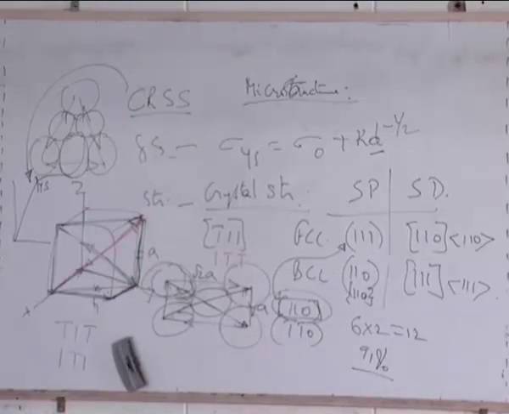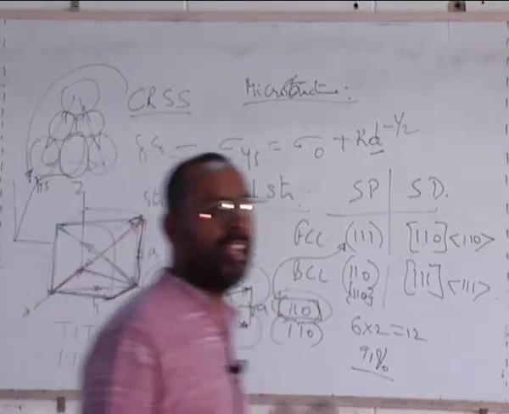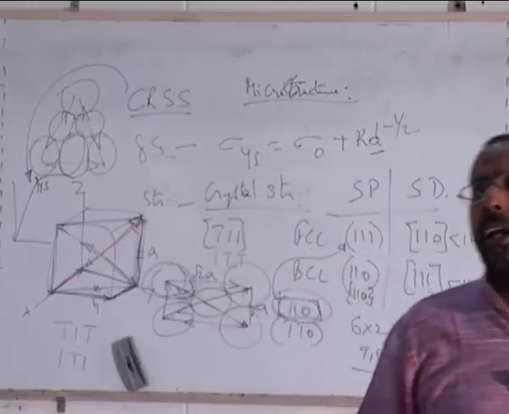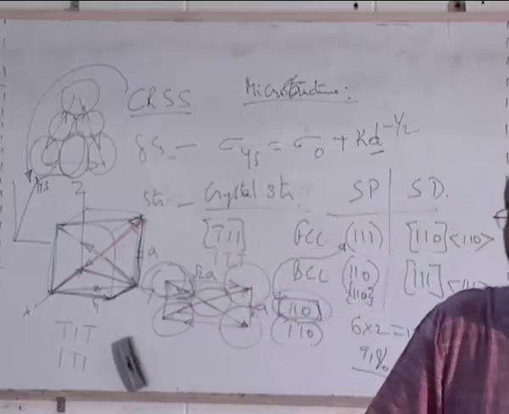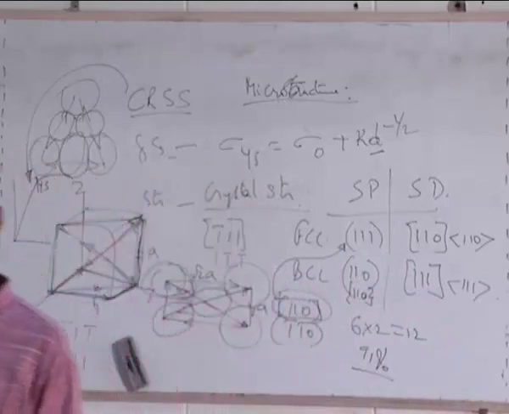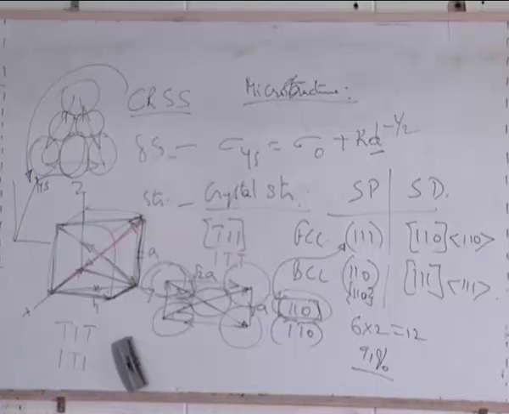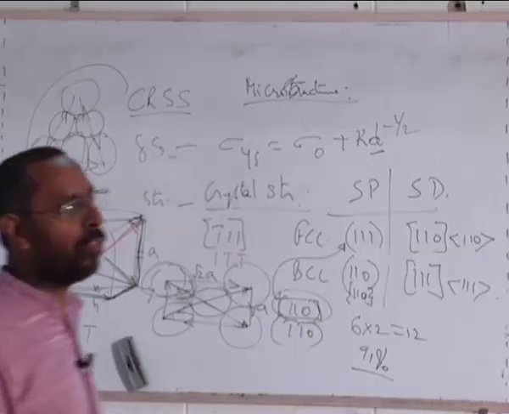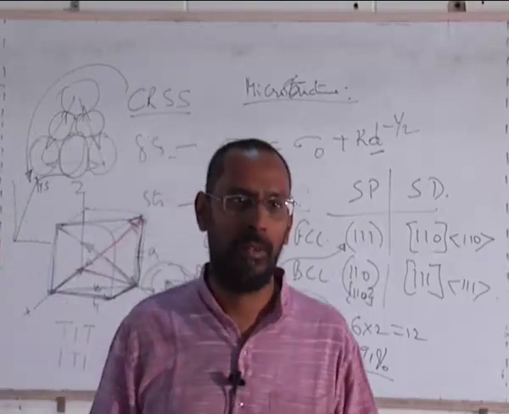What is the minimum shear stress that is required to cause a deformation? And why do we need to consider only close packed planes for that? You will see that the stress required to cause the dislocation to move is higher on loose packed planes when compared to close packed planes.